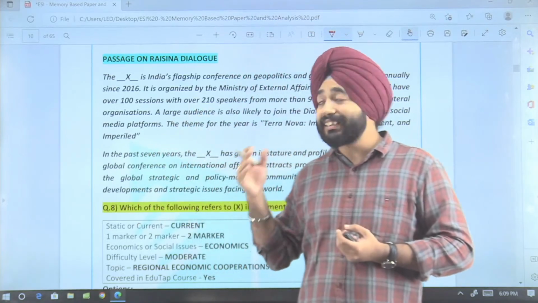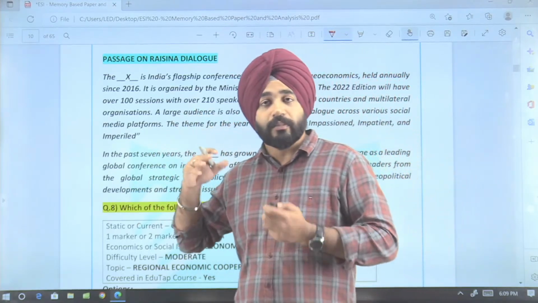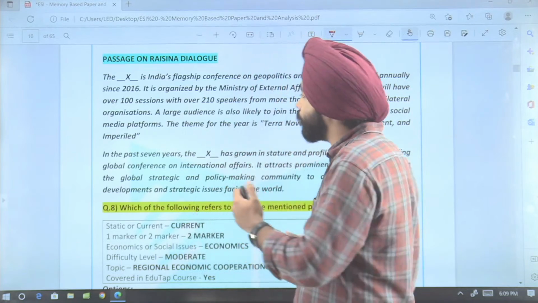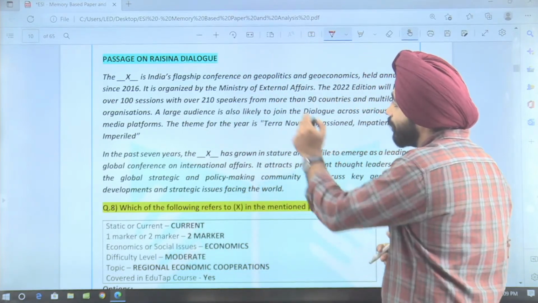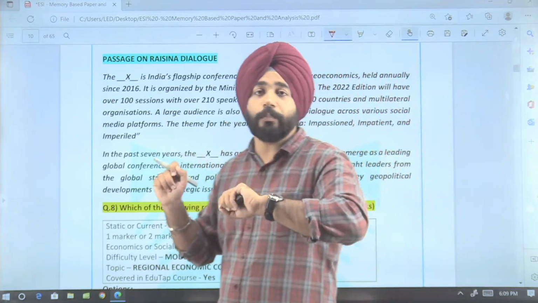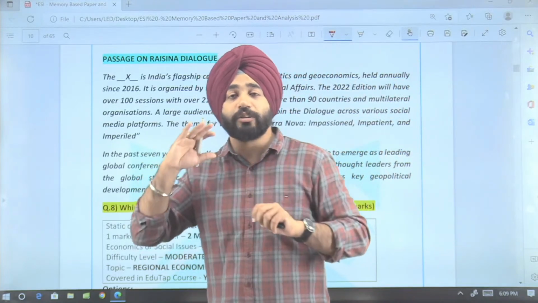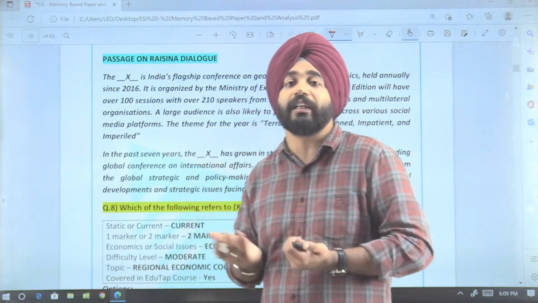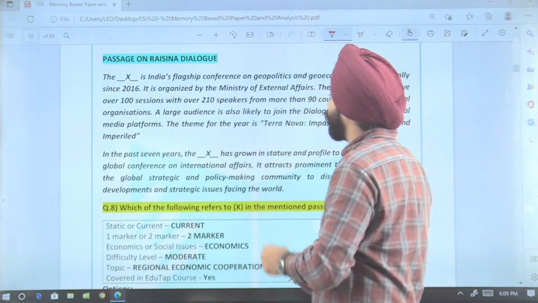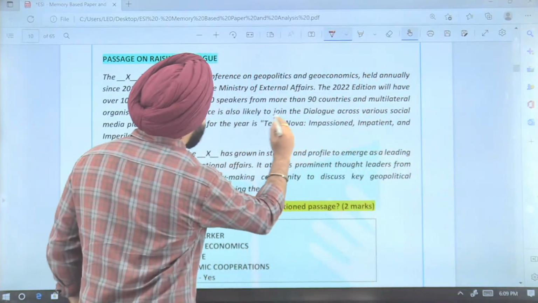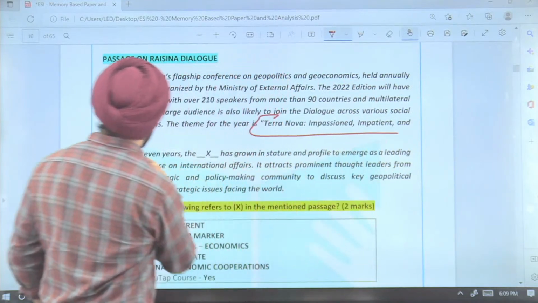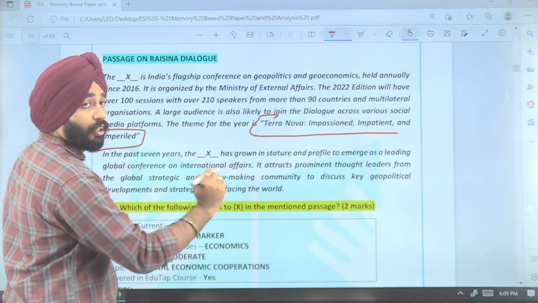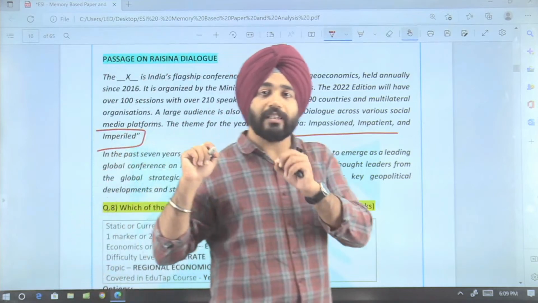But what they have done is made very unexpected questions. Now the most important thing here is, first of all, the students have to analyze what has been asked in the question, which dialogue or which summit has been asked in the question. The most important keyword in the paragraph is the theme that has been given. So the theme of the Raisina dialogue was given.